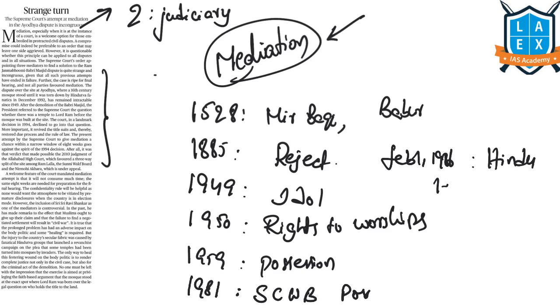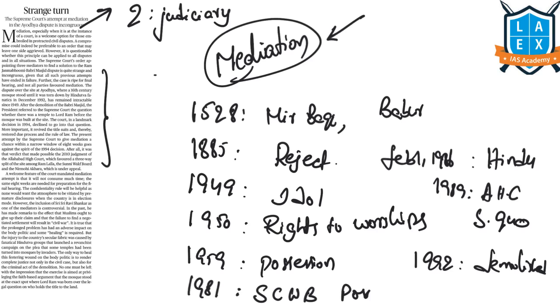In 1989, the Allahabad High Court ordered maintenance of status quo with regard to this disputed structure. In 1992, the Ram Janmabhoomi Babri Masjid structure was demolished. In 1993, the Acquisition of Certain Area at Ayodhya Act was passed for acquiring of the land by the center in this disputed area.